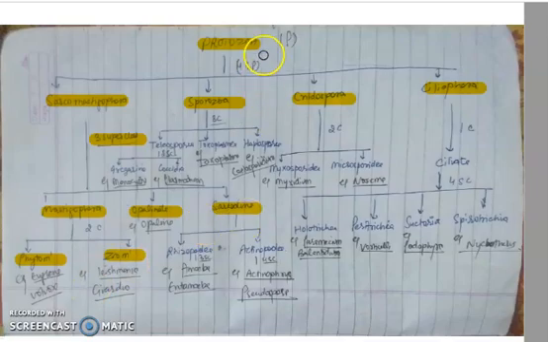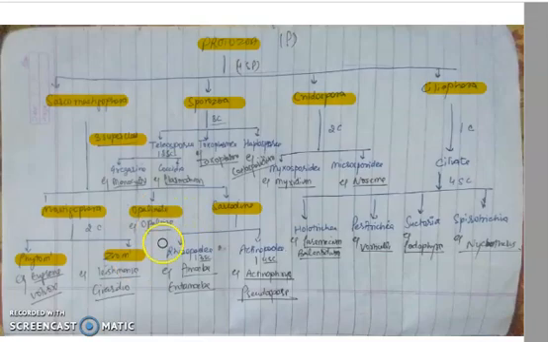So this phylum has four subphyla: Sarcomastigophora, Sporozoa, Cnidospora and Coeliophora. Sarcomastigophora has three superclasses: Mastigophora, Opalinata and Sarcodina. Mastigophora has two classes, Phytomastigophora and Zoomastigophora.